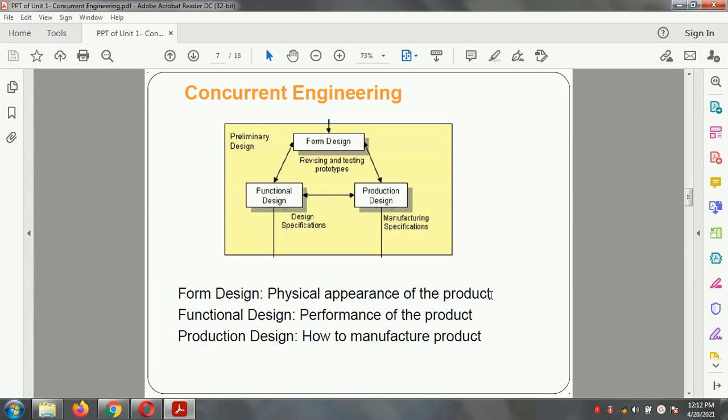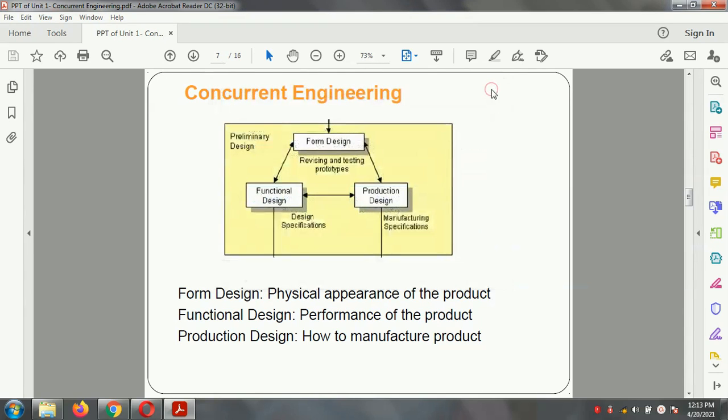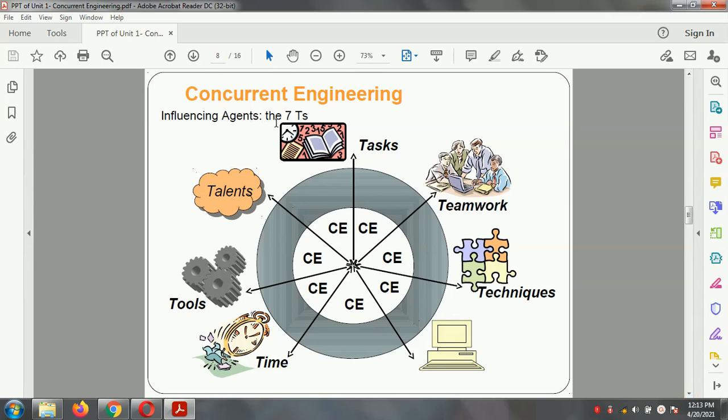The functional design involves the performance of the product, the product specification, and how it satisfies the customer. All these come under the functional design. Then production design is related to how to manufacture the product. So this is a chart related to concurrent engineering.